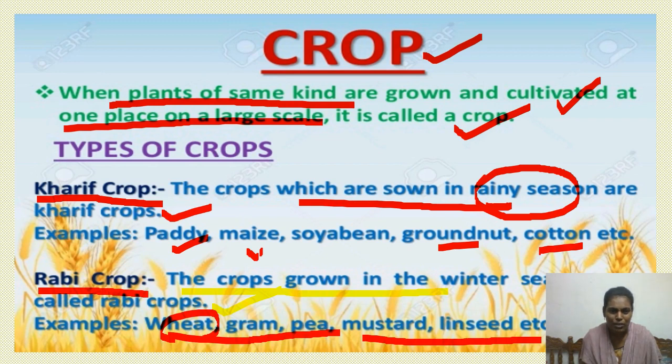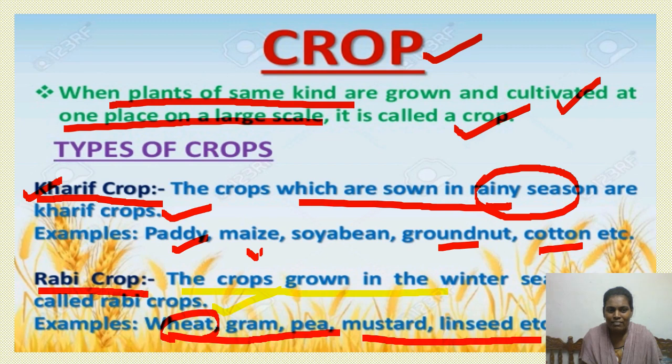How many types of crops are there? Two types of crops are there, based on seasons. What is the first type of crop? Kharif crops. What is meant by Kharif crop? The crop which is sown in the rainy season. Examples: paddy, maize, soya bean, groundnut, cotton, because they need a lot of water for their cultivation. That's why we should sow this type of crops in the rainy season only.